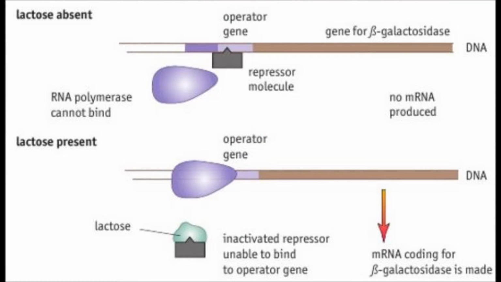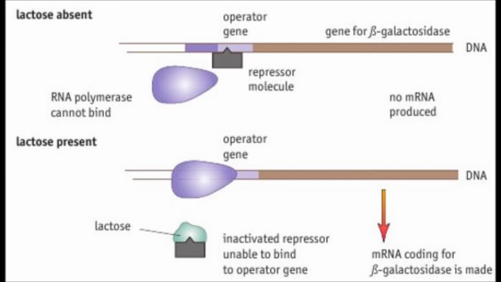This is the Lac-Operon model, which explains how genes are controlled in the prokaryote E. coli. Beta-galactosidase is the enzyme produced to break down lactose into glucose and galactose. Now to explain the model. When lactose is not present, a lactose repressor molecule binds to the DNA, and as this diagram shows, it binds to the operator, meaning that the RNA polymerase cannot bind to the DNA promoter region. Since RNA polymerase must bind for transcription to start, the beta-galactosidase gene cannot be transcribed.